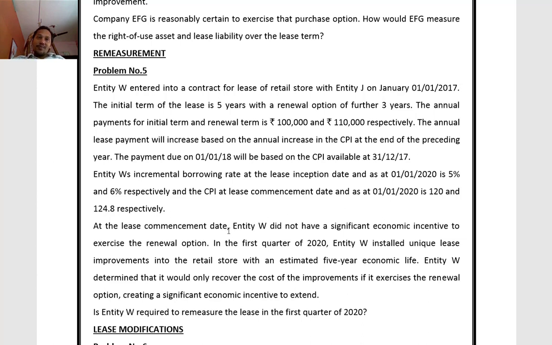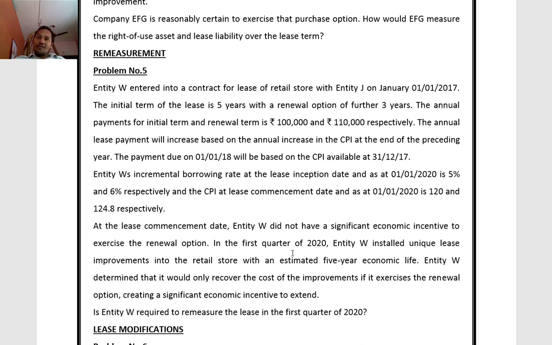At the lease commencement date, entity W did not have a significant economic incentive to exercise the renewal option.